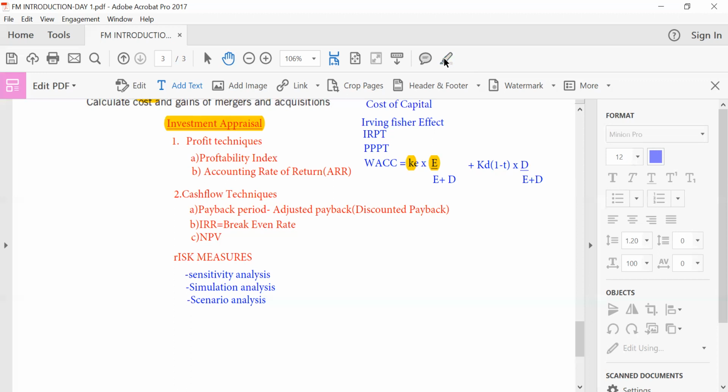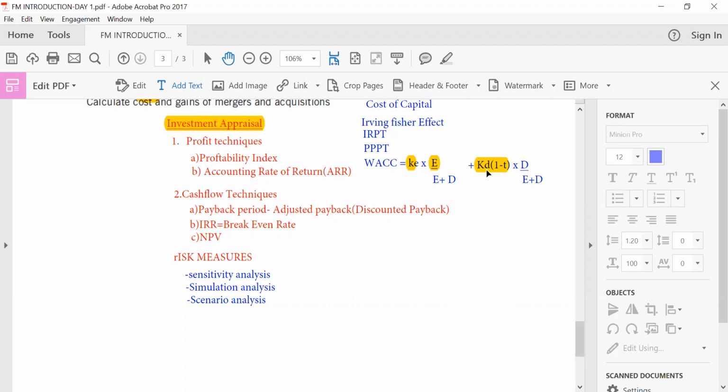Cost of debt. Your examiner mostly tends to worry you with the use of the internal rate of return technique in the valuation of cost of debt, right? You can see that the Modigliani and Miller propositions will make the cost of debt tax deductible. So you see 1 minus what? T. We look at the theories in that regard, right? Good. So when you talk about WACC, the formula for calculating WACC, you should know that bit.